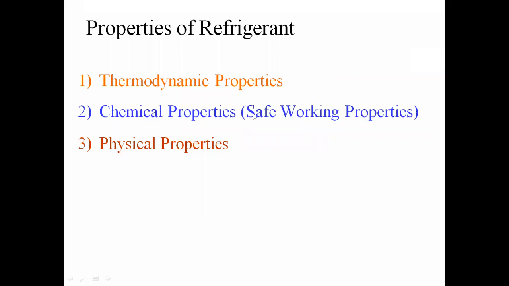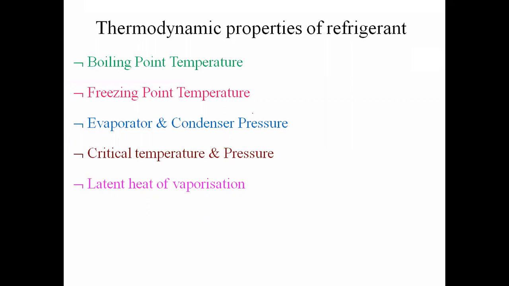So we'll see all the properties one by one. Out of these three, first of all, we will see thermodynamic properties. We have seen the subject called thermodynamics, so related to the refrigerant, there will be 5 thermodynamic properties. The first one is the boiling point temperature of the refrigerant. The second one is the freezing point temperature of the refrigerant.